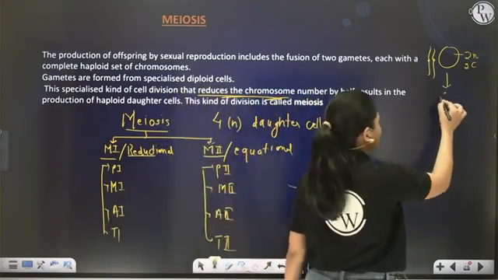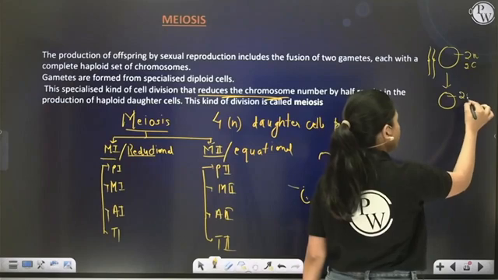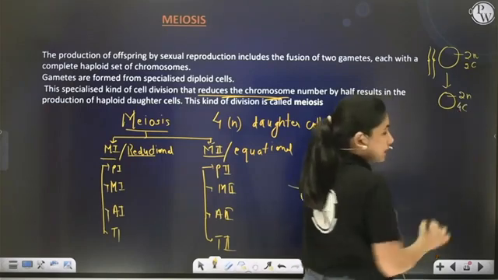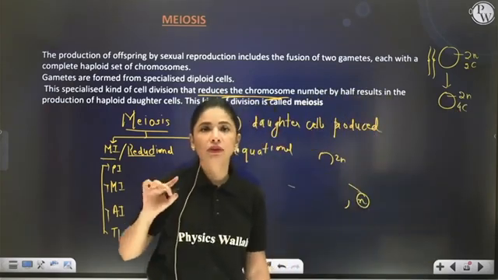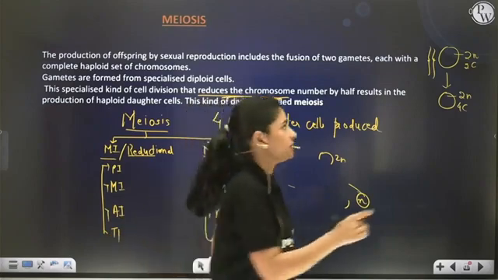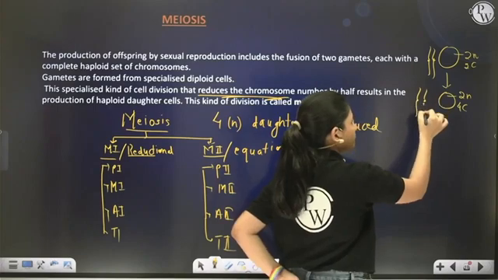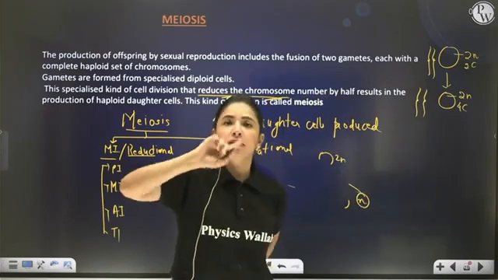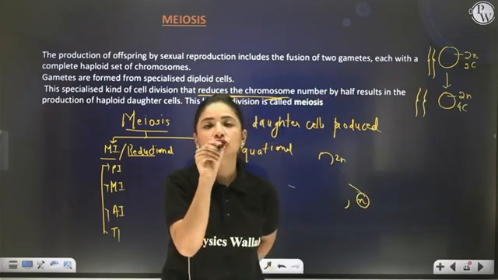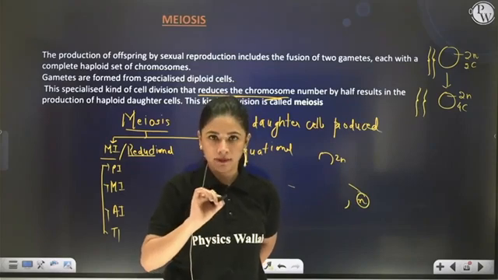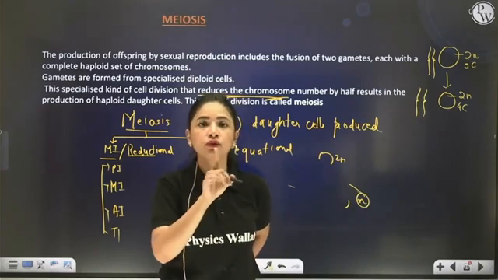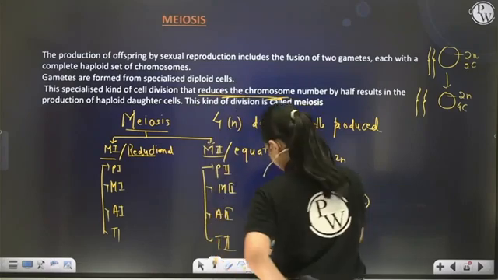So now my cell will be diploid, but the amount of DNA will become 4C. So how will you represent it? Each chromatin fiber will produce one more thread attached at its own centromere, which will be complementary to the existing one.